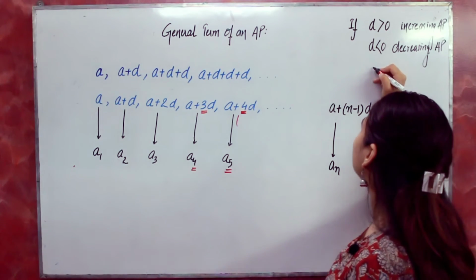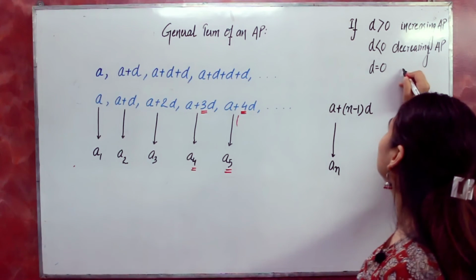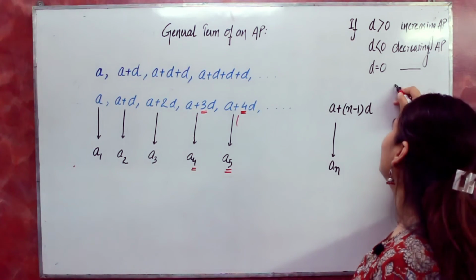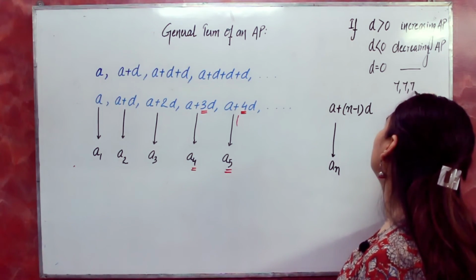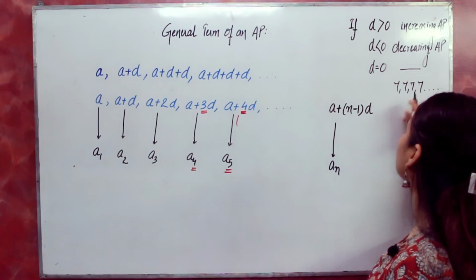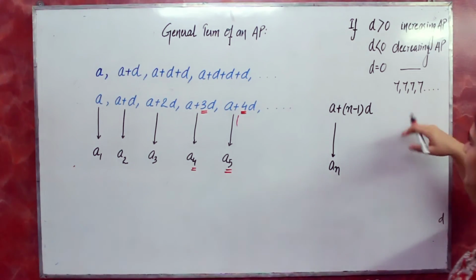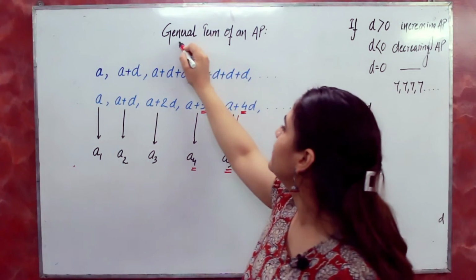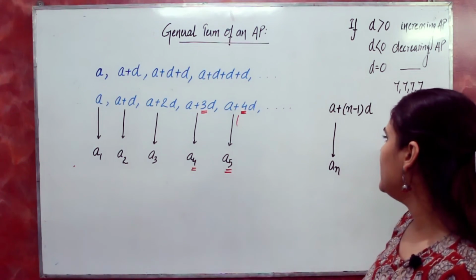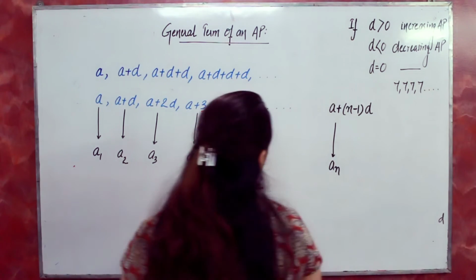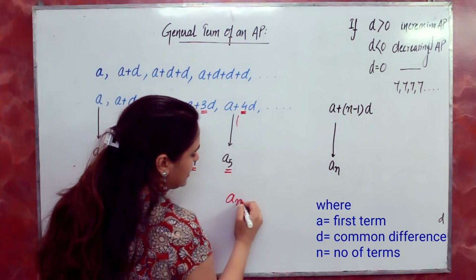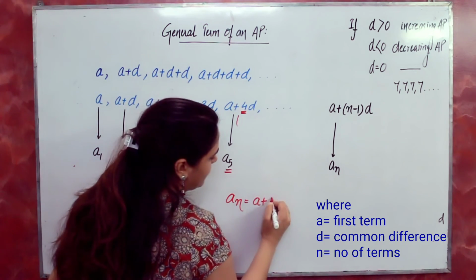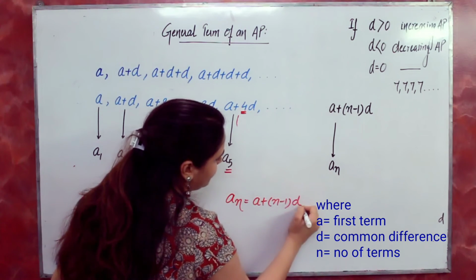And obviously if D is equal to 0, there will be no change. Like, for example, 7, 7, 7 is an arithmetic progression, but it will not increase or decrease. So that's the general term of an arithmetic progression, and the formula we got from here is an equals a plus n minus 1d.